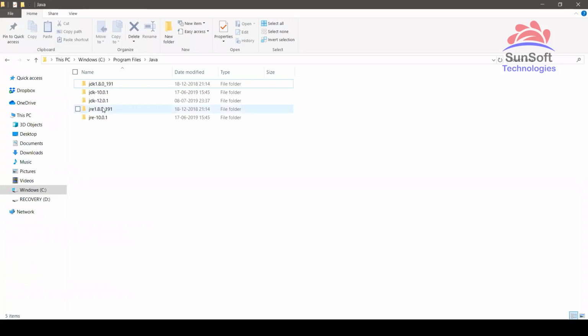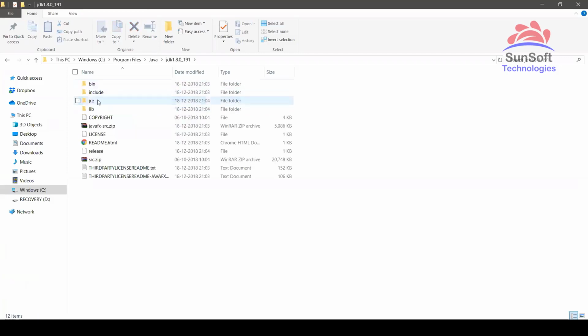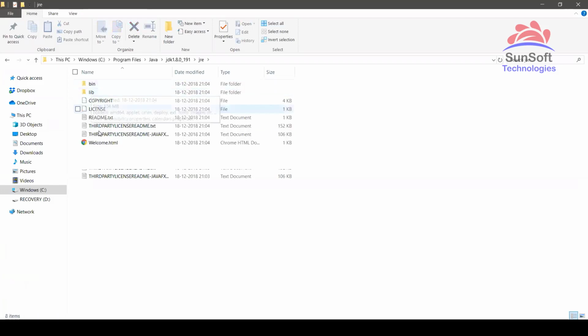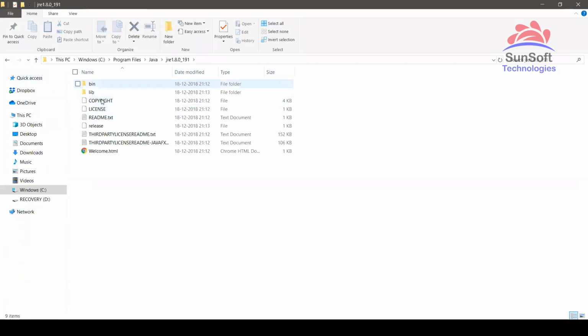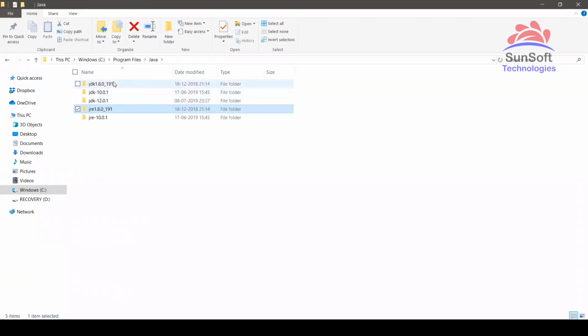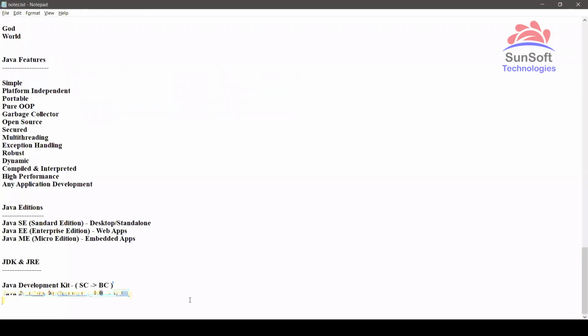Here we can see, just to show that JDK comes with JRE, this is a separate JRE folder available here already, but let's get inside JDK and see that JDK also has a JRE. This JRE is available, which also has bin, lib, all these things, similar to the JRE with bin and lib. So yes, JDK comes with JRE. That's why nowadays we need only a reference to JDK, as it has internally the reference to JRE.